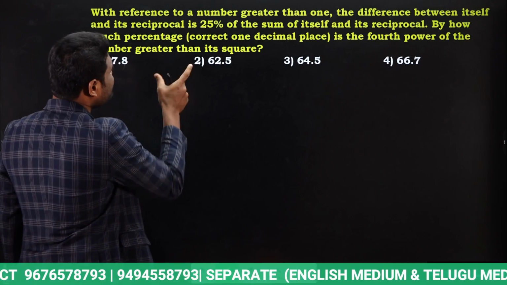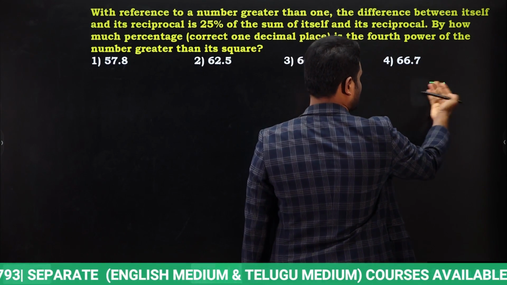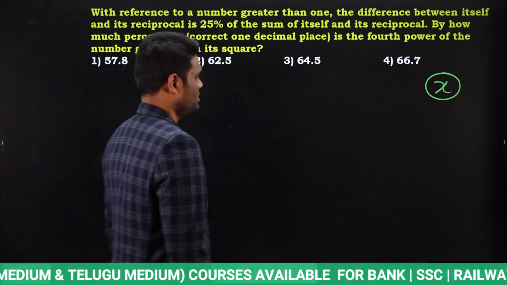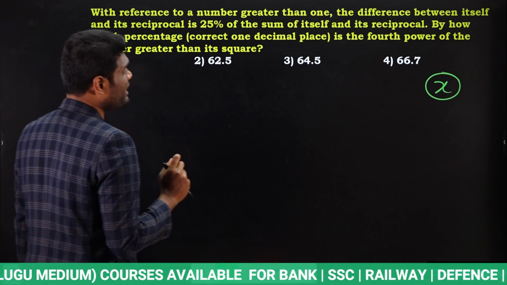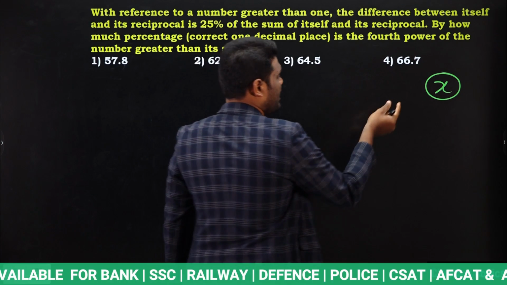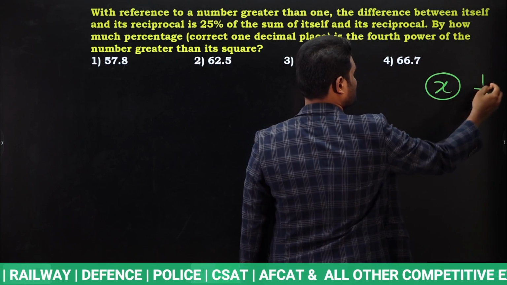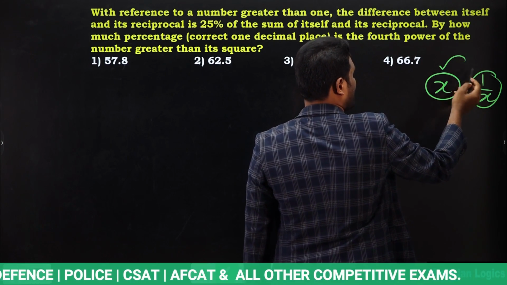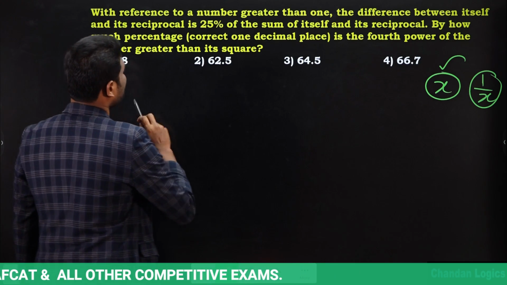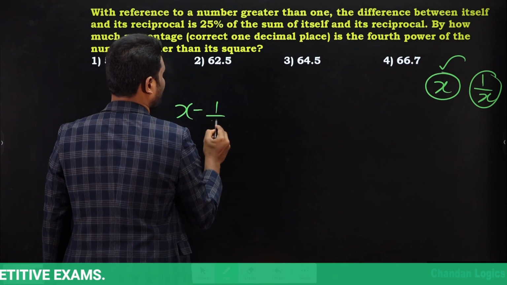Look here, what is the number we do not know? Let us assume the number as x, and as the question said, the number is greater than 1. Now what is it saying? Difference between itself and its reciprocal. If I assume the number as x, the reciprocal means 1 by x, yes or no? So the difference means x minus 1 by x.